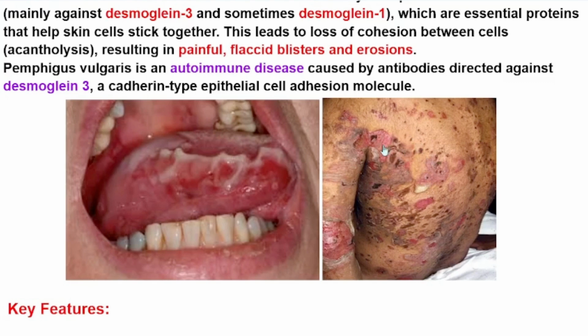Because the blisters are superficial, they rupture easily and we cannot see any clear blister on the patient's body. Okay, they are painful, but we cannot see any itch, and the patients don't complain of itching of their lesions.